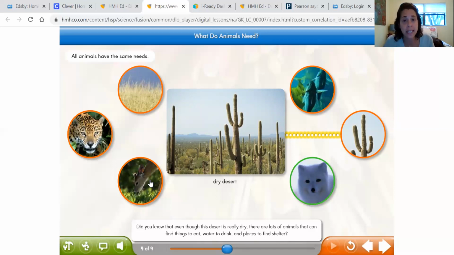Shelter, their homes, is where they live. What do they live in? Where do they go to take shelter, safety? So those are different things. You're going to be learning back and forth, habitat, shelters. We're going to be learning about different habitats too.